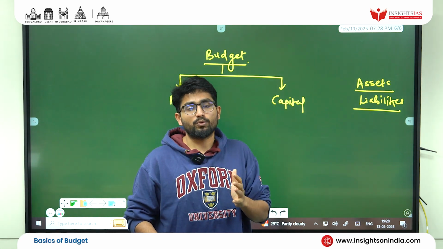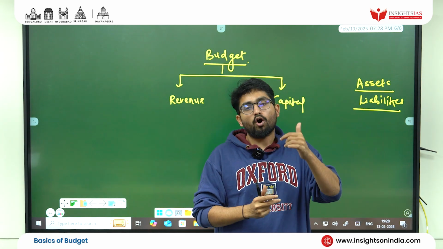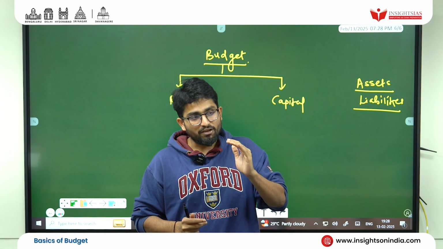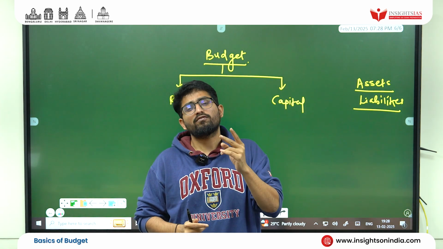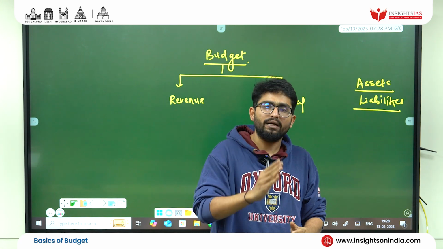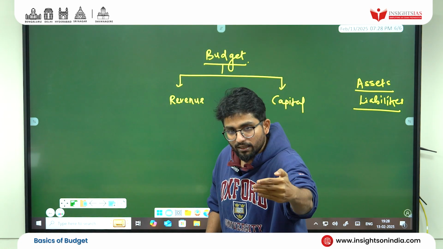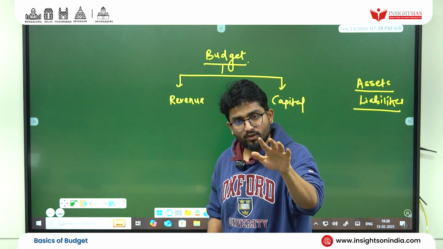And always remember that, student, the capital part of the budget is nothing but an increase or decrease in assets or liabilities. Are you getting this? If I paid an assets or liabilities, one. Second, the capital part of the budget is always a one-time payment. It's not recurring. It's one-time payment. I gave you 10 lakh. I gave you 10 lakh as loan. It's my capital expenditure.